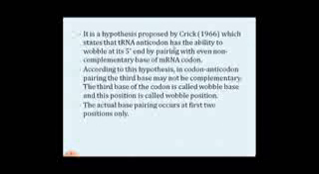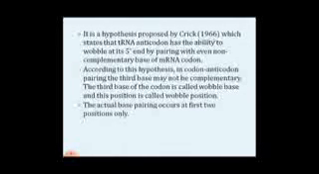Wobble hypothesis. It is a hypothesis proposed by Crick in 1966, which states that the tRNA anticodon has the ability to wobble at its 5' end by pairing with even non-complementary bases of the mRNA codon. So, the hypothesis was proposed by Crick in 1966. What he says is that the tRNA anticodon has the ability to wobble at its 5' end by pairing with even a non-complementary base of the mRNA codon.